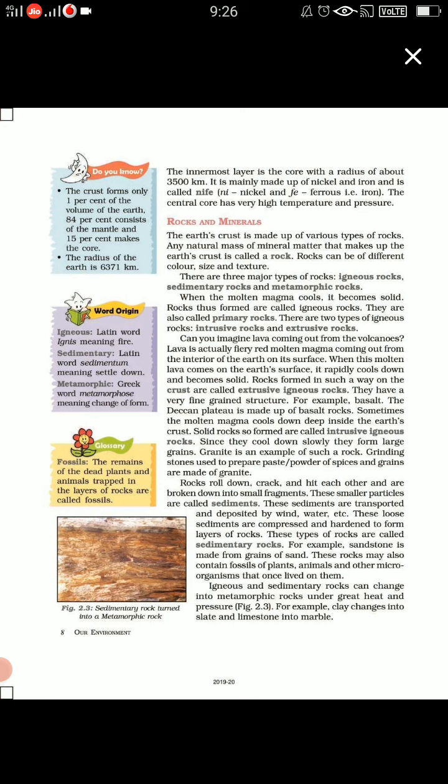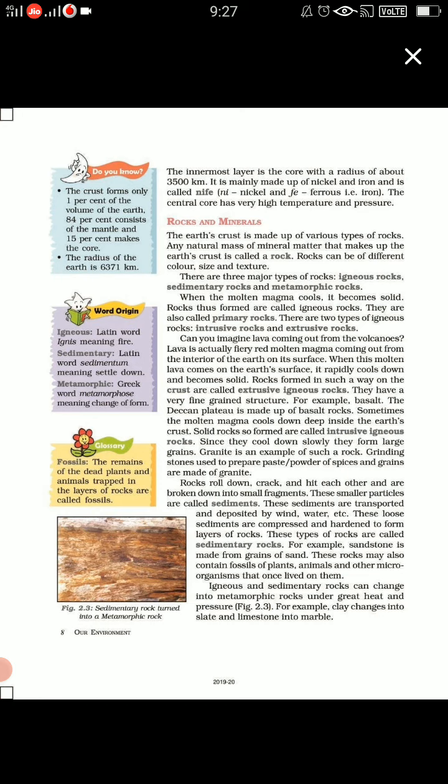Those small particles are known as sediments, and they can be transported or deposited here and there by wind and water, the forces of nature. These sediments compress and become hard, and the rocks made are sedimentary rocks.